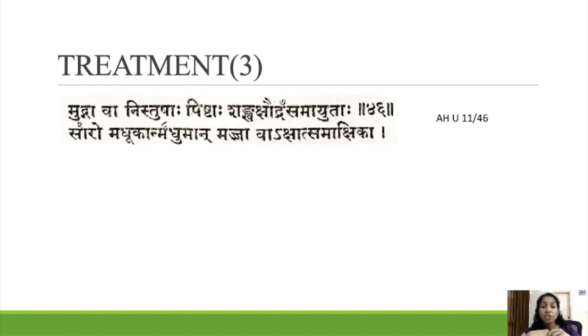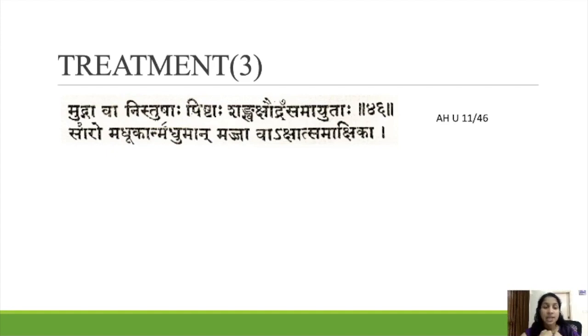Mudgava Nistusha Pishta Shanga Kshaudra Samayudaha Saro Madugan Maduman Majjava Akshant Samakshikaha. So Mudga is green gram, Nistushaha means dehusked, with the skin of the green gram removed. After that, Pishta, then you can mix with Shanga and Kshaudra, Shanga and honey.